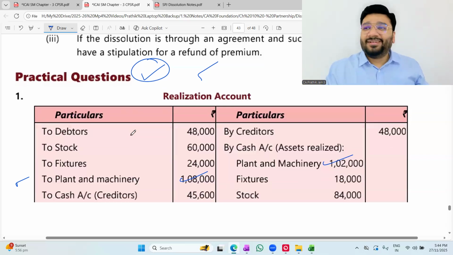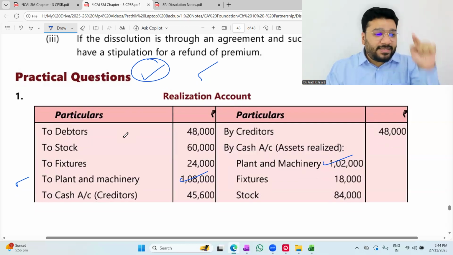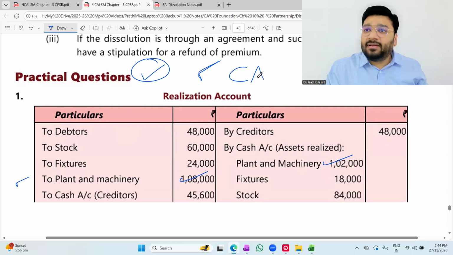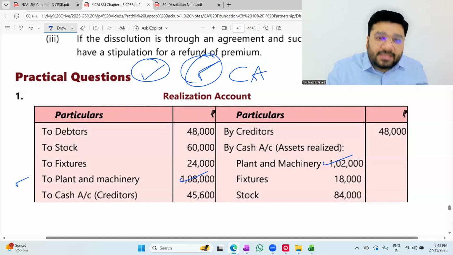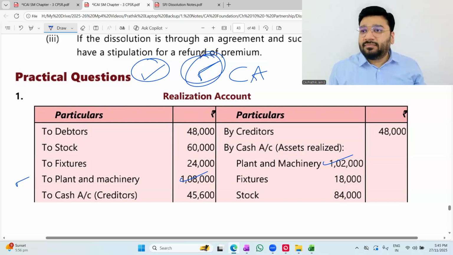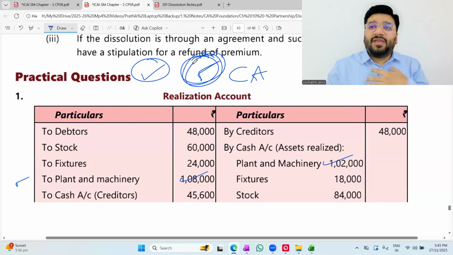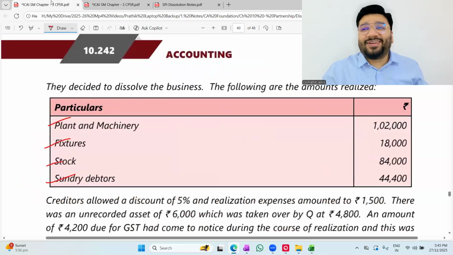Now, this is how you're supposed to glance at it. Read the question, frame the answer in mind. In that place, if it is there, you'll put this tick mark, the reverse tick mark. If you observe the CA logo, the tick mark is put like this only. This is called the tick mark for vouching purposes. When you do vouching in your articleship period, vouching means checking. For checking, this is always the tick mark that we use. If we put this tick mark, we are CA. If you put the other tick mark, it means you are not a CA. Okay, not okay?